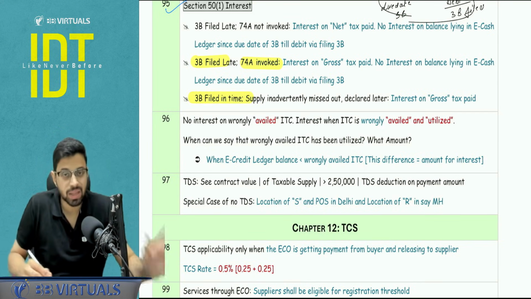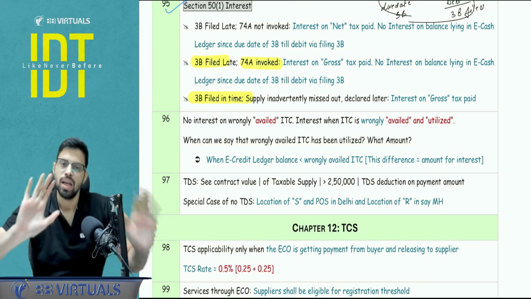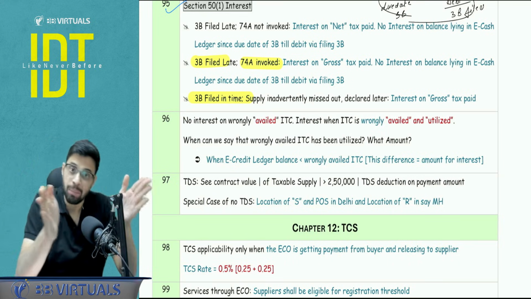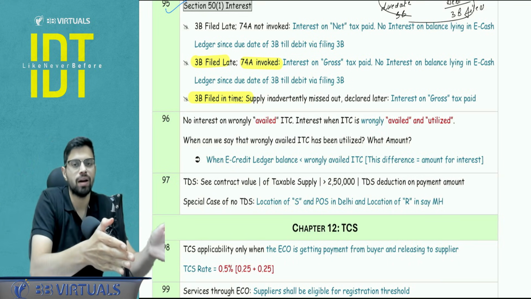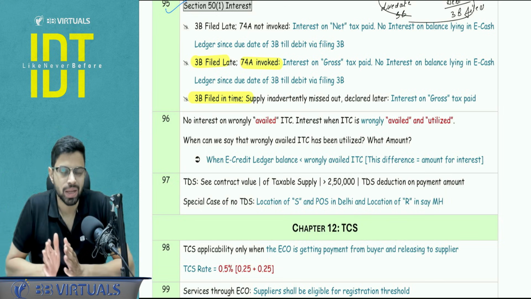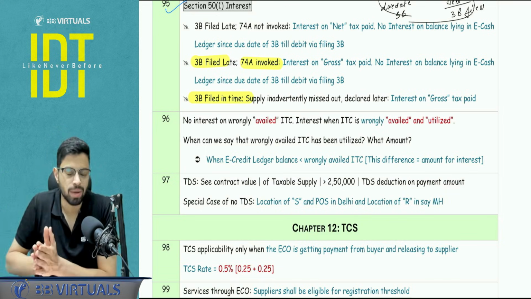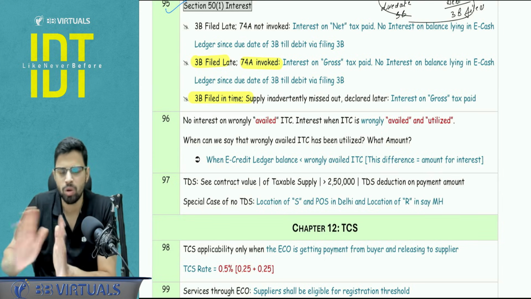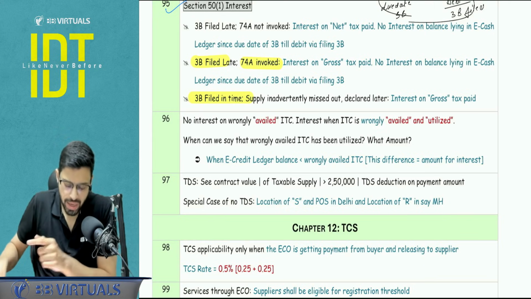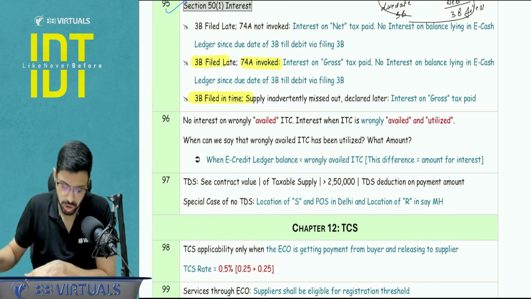And third case, when the 3B is filed in time but you are declaring one supply late, in that case there is no deduction on whatever the gross amount is on that particular supply which is not declared in time. Then on that particular GST amount, you are going to pay the interest. So for example, when a supply was left out, whatever GST is applicable on that supply, you are going to pay interest on that amount. No deduction, nothing. This is a very simple and direct case, right? So these are the three different circumstances which are possible with respect to the calculation of interest.